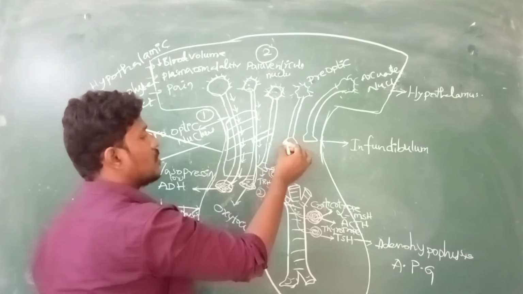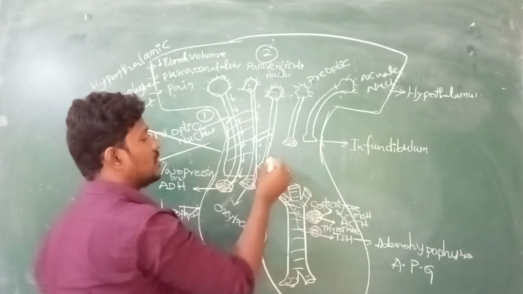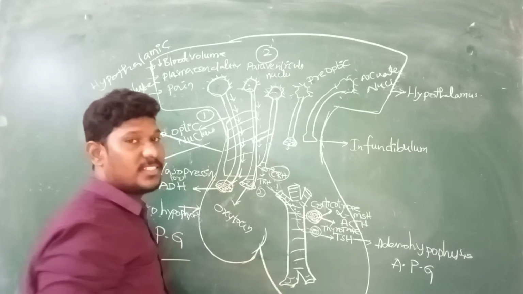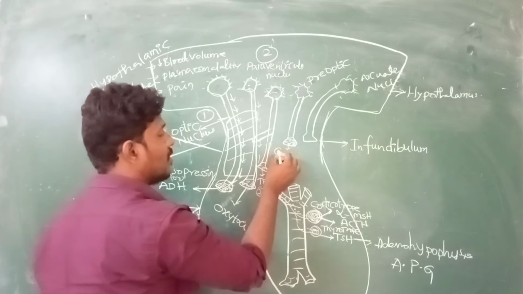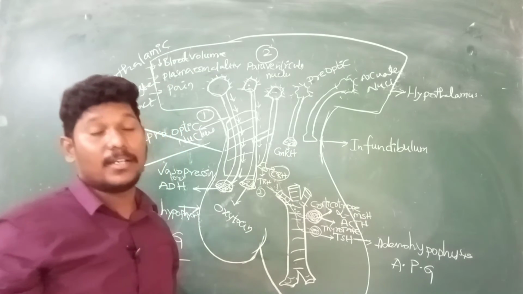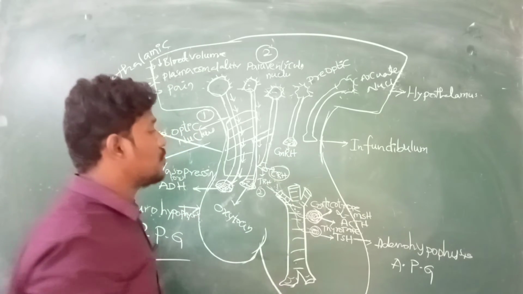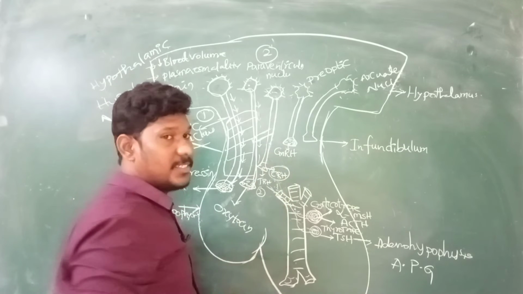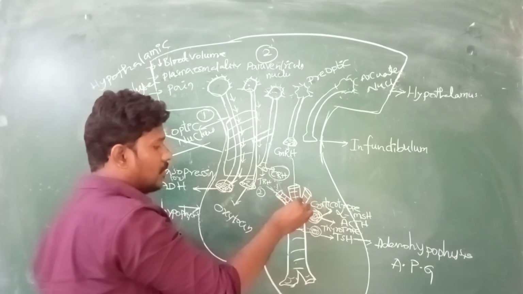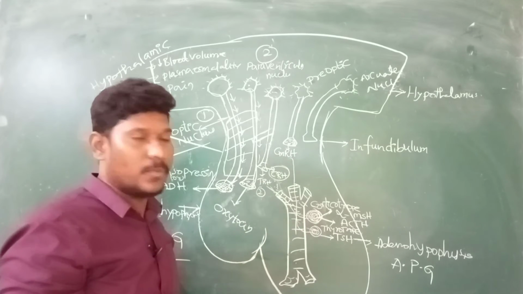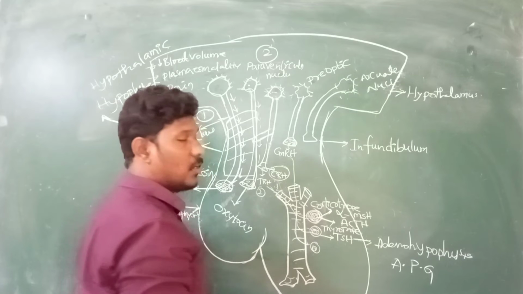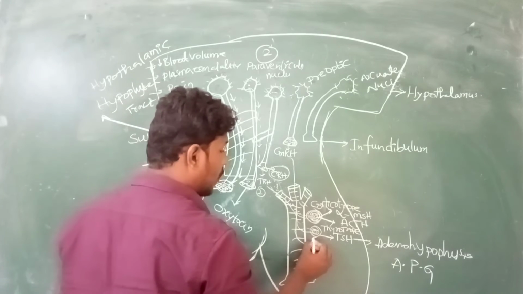This preoptic nucleus also has a synaptic knob. From this synaptic knob one type of hormone is released, that is called GnRH. GnRH, you already know, gonadotropin releasing hormone, right? GnRH stands for gonadotropin releasing hormone. This gonadotropin releasing hormone also enters into the portal vein system and goes to one particular cell over here. This particular cell is called gonadotrope.